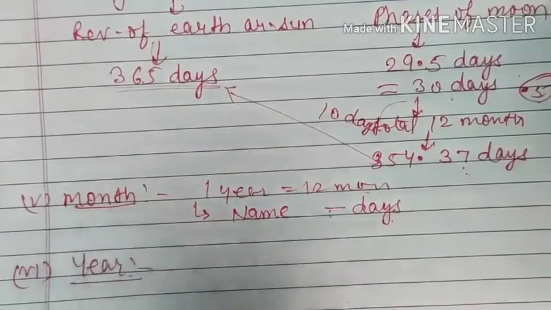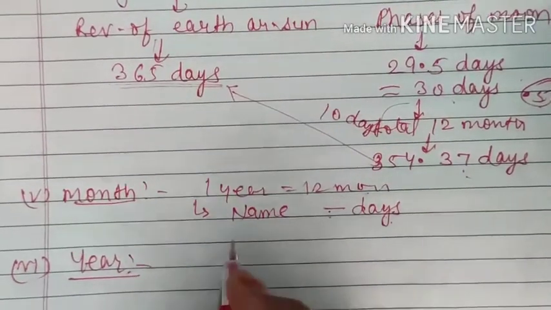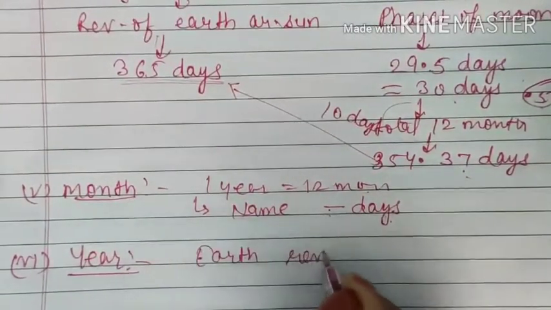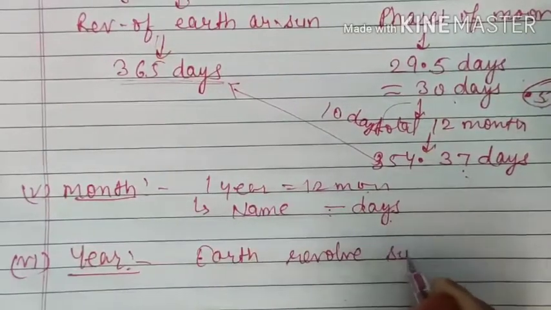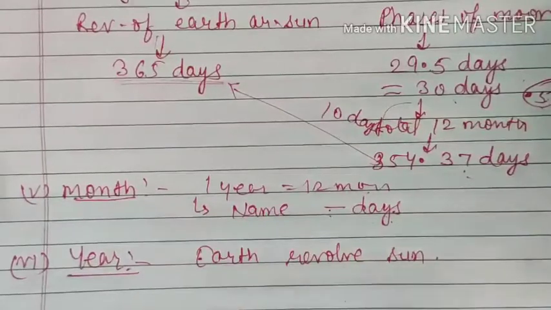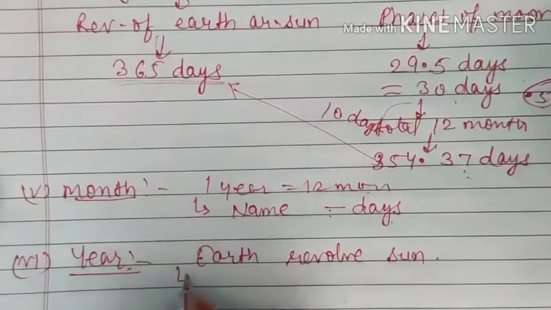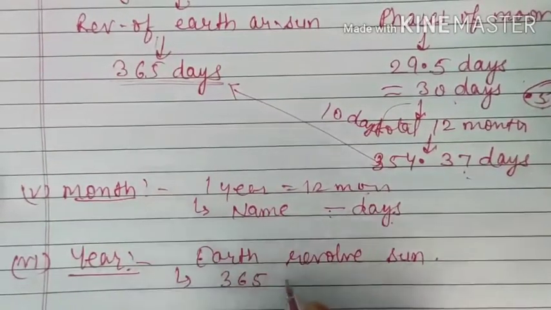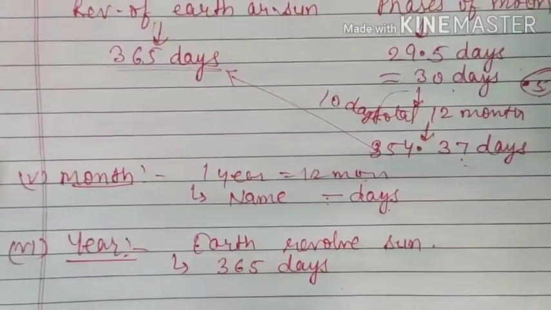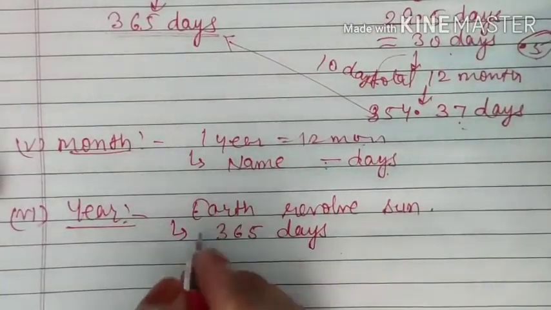As we know, 1 year is defined as the time which the earth takes to revolve around the sun. The complete time taken for one complete revolution around the sun by the earth is known as 1 year, which we considered approximately 365 days. We considered that there are 365 days in 1 year, but it's not the exact value.